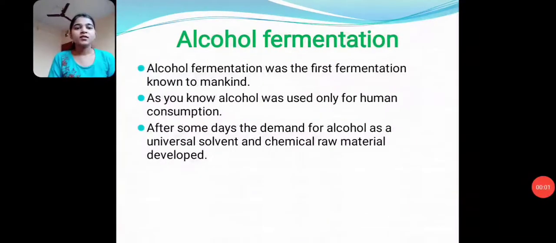In that topic, there are four fermentation processes. First, we will see alcohol fermentation. Alcohol fermentation was the first fermentation known to mankind. As you know, alcohol was used only for human consumption. After some time, there was demand for alcohol as a universal solvent and chemical raw material. The annual production of alcohol in the United States has now reached 1 billion gallons. Also, small amounts of industrial alcohol are mixed with motor fuels such as gasoline.